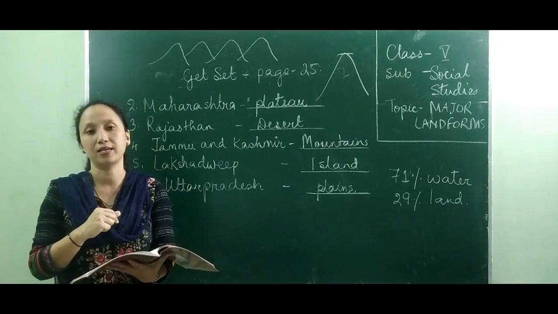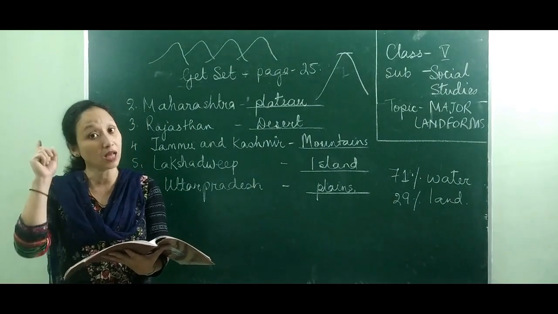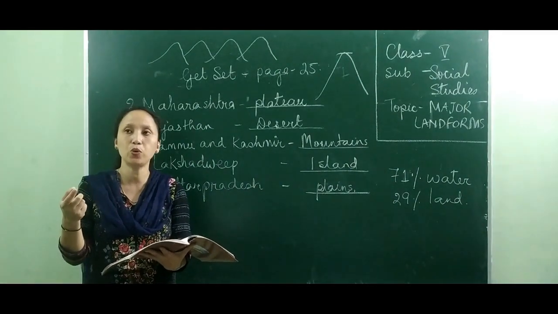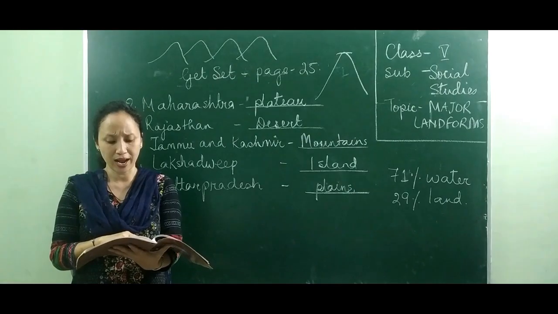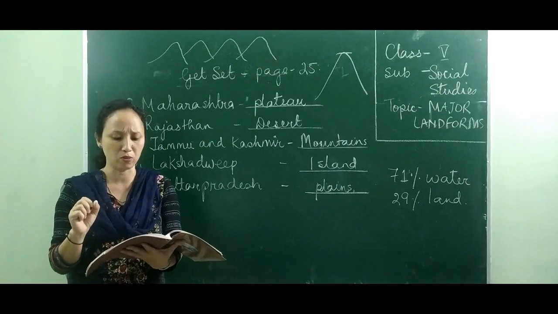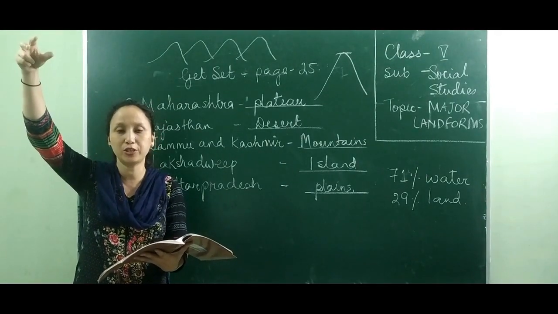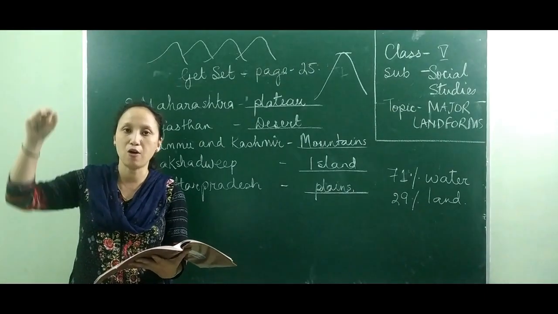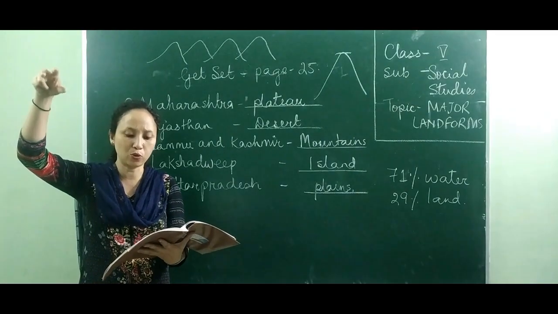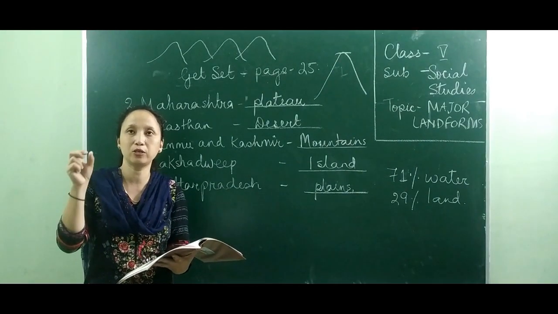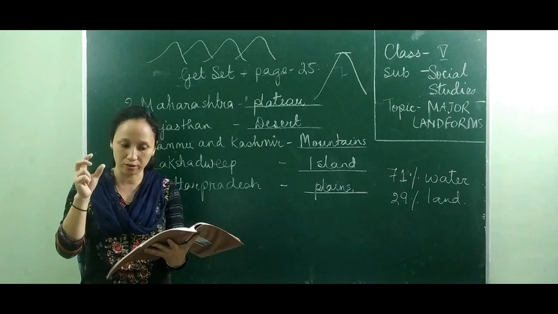Like in North America, the Colorado Plateau is a very good example, and the Bolivian Plateau in South America. These are examples of plateaus in other continents. Now, these plateaus are in dry regions and on the leeward side of the mountains. Because of the high altitude, how do we measure altitude? Everything is based on sea level, how far it is from sea level. So due to the high altitude, the climate is cold and the growing season is short. Growing season means the duration in which we can grow crops in this plateau is short.